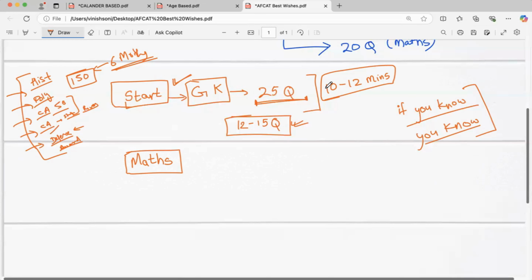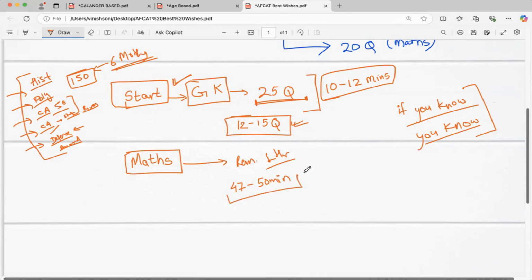So that's how you get started with your exam. Start with GK: 25 questions, 10 to 12 minutes, not more than this. For the remaining 1 hour, since we have 2 hours, we will focus on our maths portion. We will have approximately 47 to 50 minutes to solve our maths.